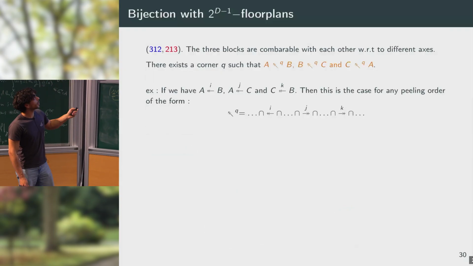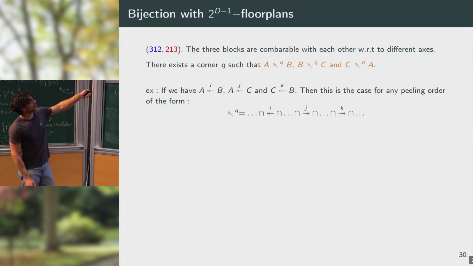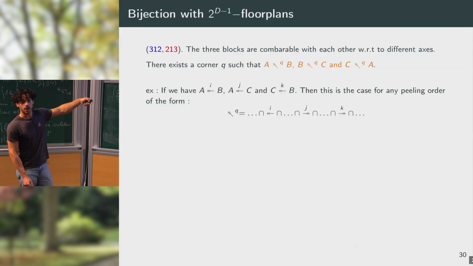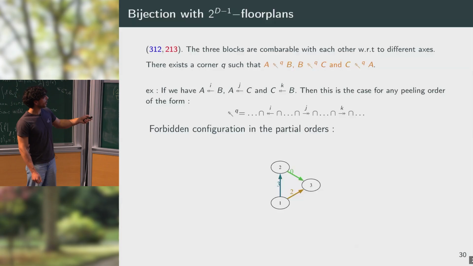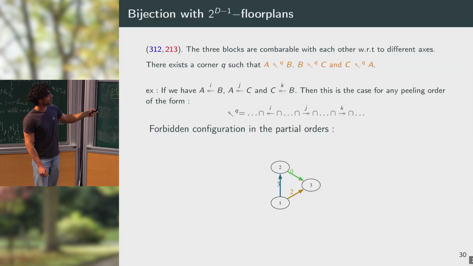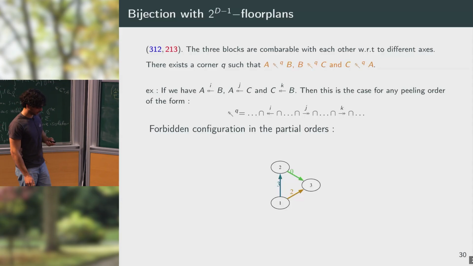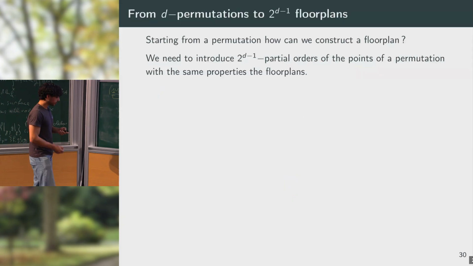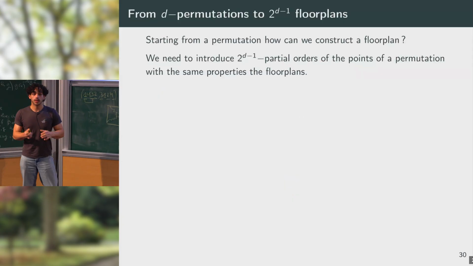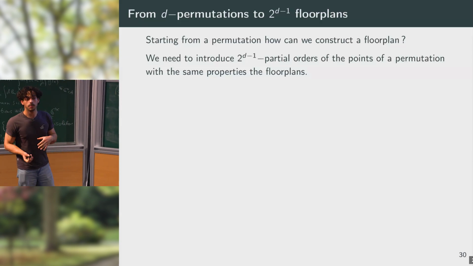Okay. So for the second family of patterns, you can just show that if you have such a configuration in your peeling orders, it means that one of the corners will have a peeling order which is cyclic and is not well defined. So again here, in the poset, this corresponds to having some cycle of 3 colors. Those edges are not necessarily edges, they can be paths of different nodes. So here we started from the floor plan and we went to the D permutations.